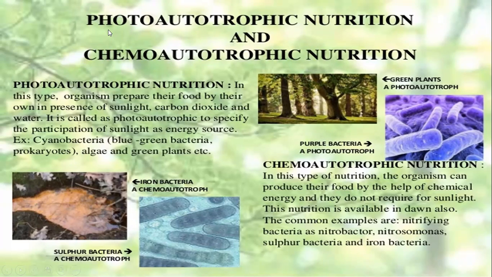So when light is involved during the preparation of food, that type of process is called photoautotrophic. Why? Because the sunlight is participating as an energy source.